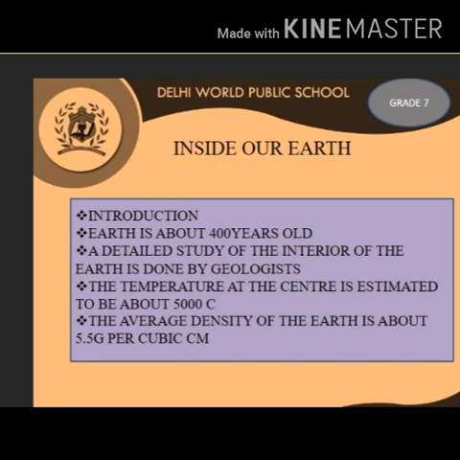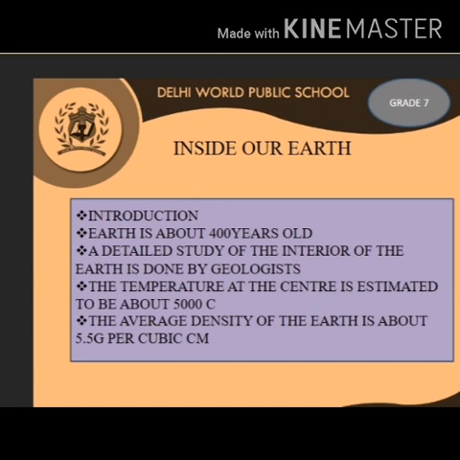The average density of the earth is about 5.5 grams per cubic centimeter. So what is the density? The average density, they have found out, is about 5.5 grams per cubic centimeter. The earth is not composed of uniform materials. The materials of the inner layers are heavier than those of the outer layer, so the density of rock increases towards the center.